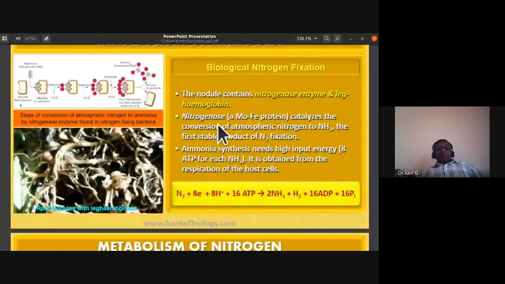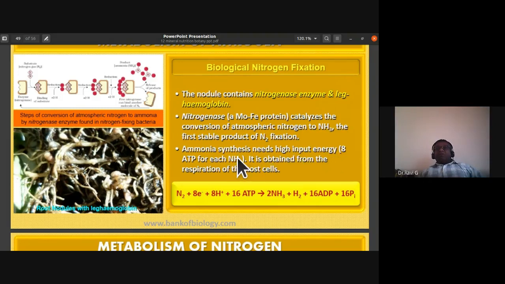The nodule contains the nitrogenase enzyme and leghemoglobin. What is the nodule containing? Nitrogenase enzyme and leghemoglobin. See, nitrogenase enzyme is a molybdenum-iron protein, so it catalyzes the conversion of atmospheric nitrogen to ammonia. The first stable product of nitrogen fixation is the formation of ammonia.